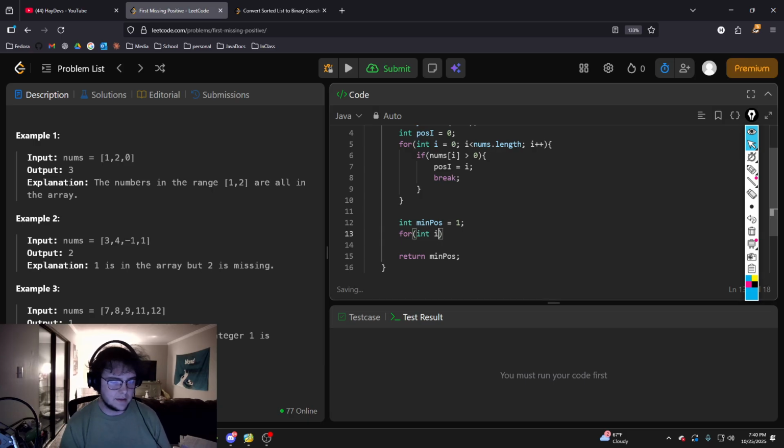So for int i equals 0, i is less than nums.length, and i++.